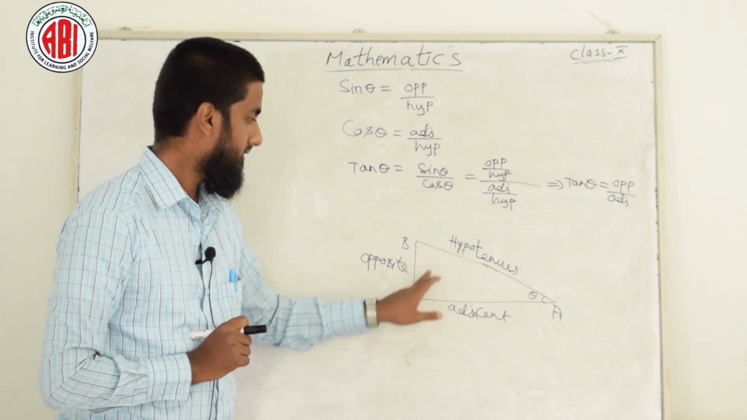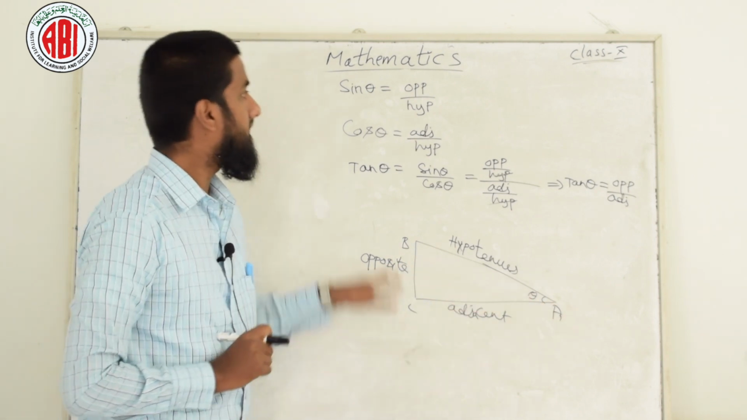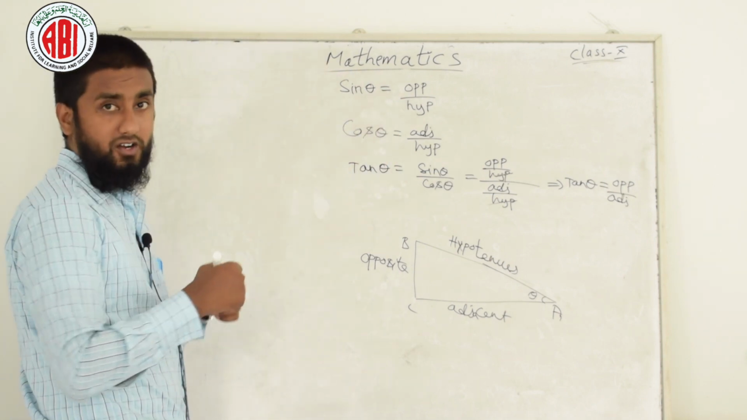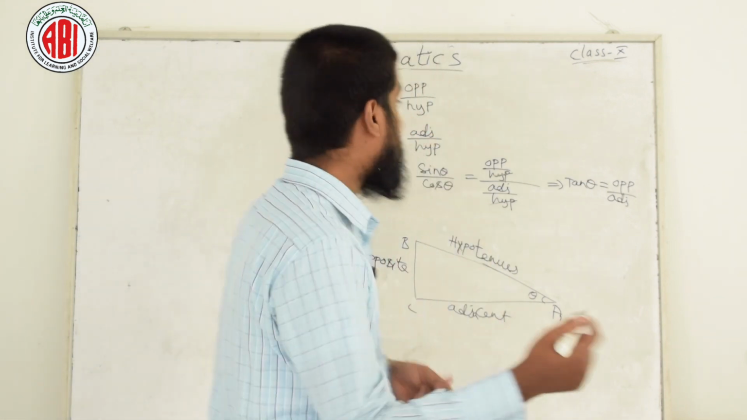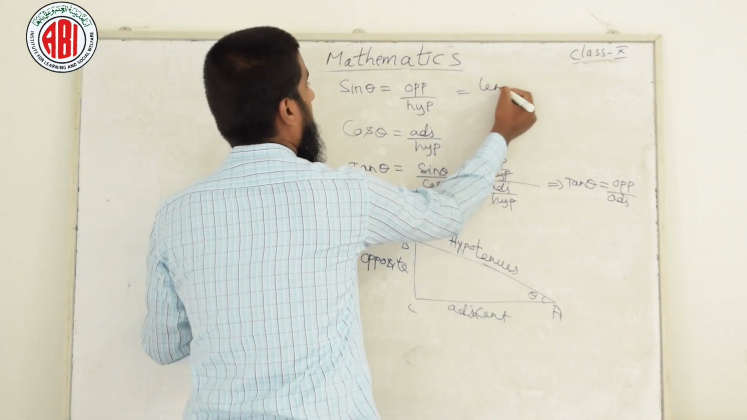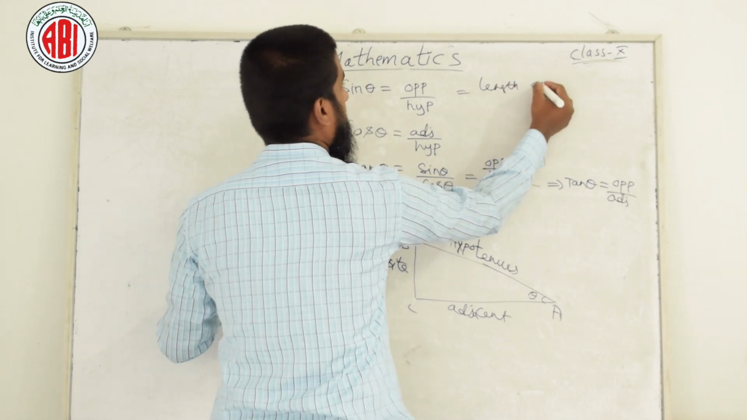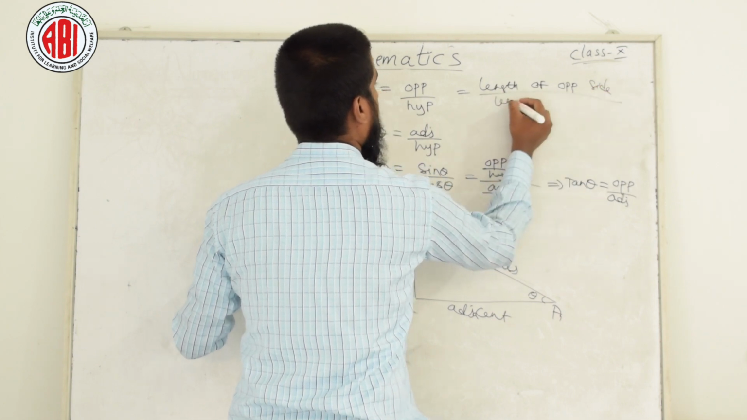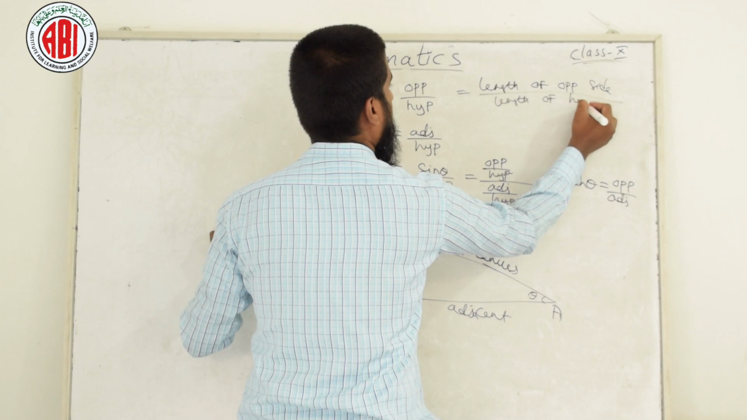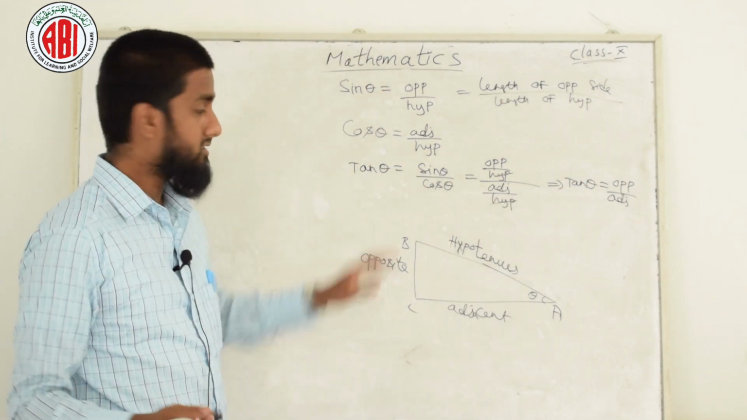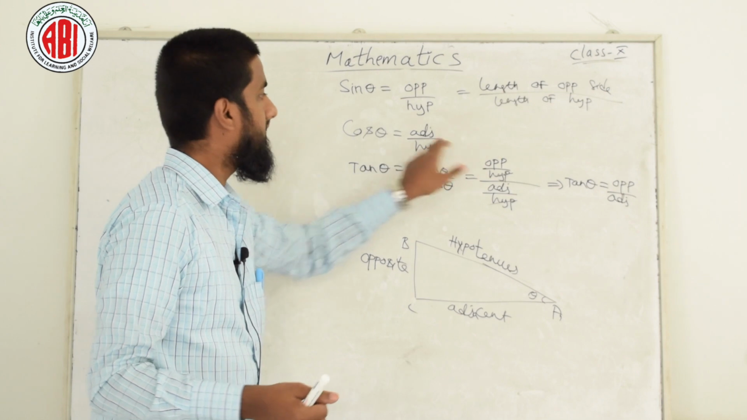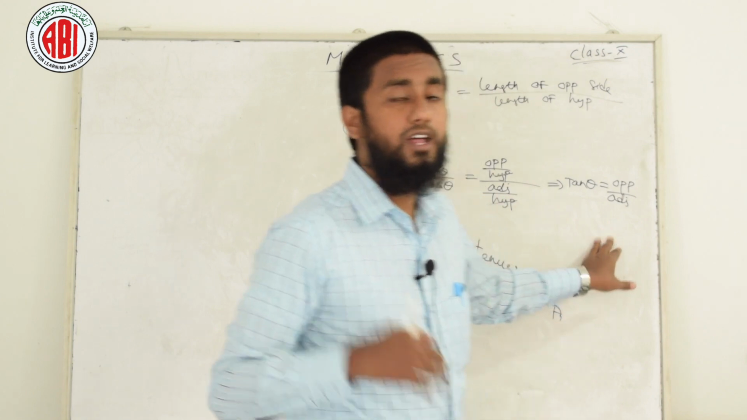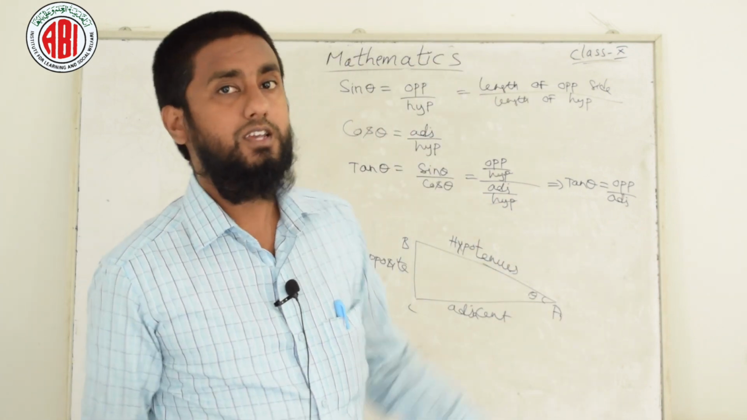length of the adjacent side. Actually, sin theta, cos theta, tan theta are nothing but ratios of the sides. In more detail, sin theta is nothing but the length of the opposite side by the length of the hypotenuse. Like that, cos theta is the length of the adjacent side by the length of the hypotenuse. And tan theta is the length of the opposite side by the length of the adjacent side. In problems you will clarify these things.